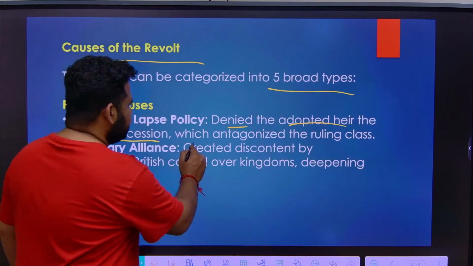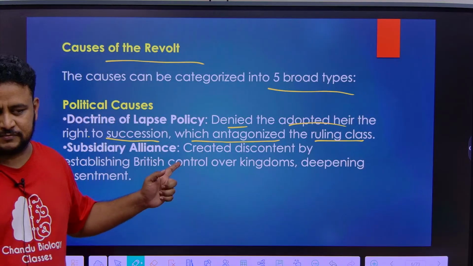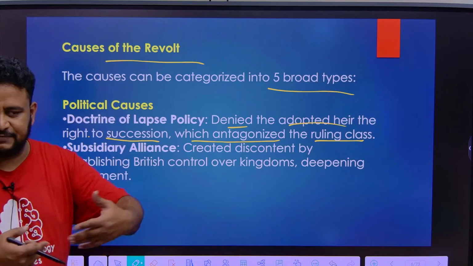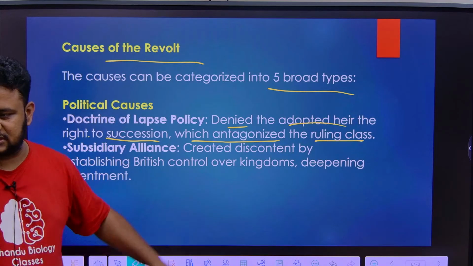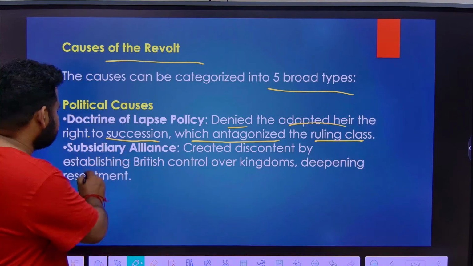So that antagonized the ruling class. The doctrine of lapse was against the ruling class. If they don't have a son, what will happen? The entire kingdom will go to the British. So this infuriated whom? The ruling class. Next thing is the subsidiary alliance.